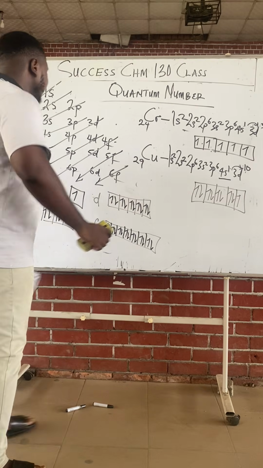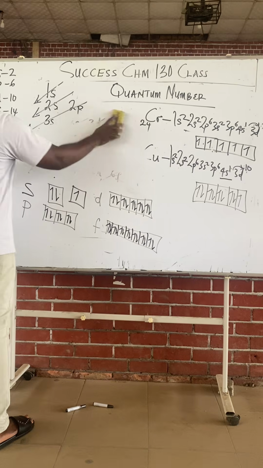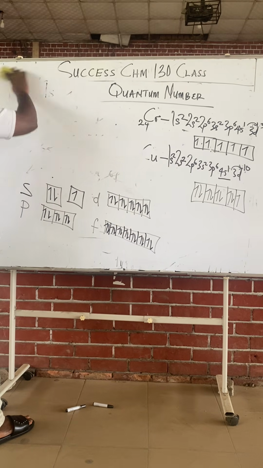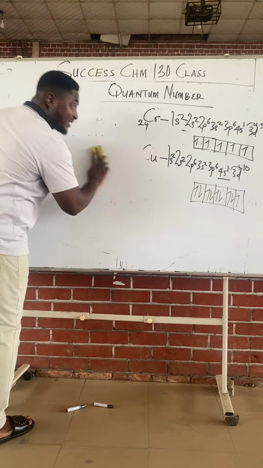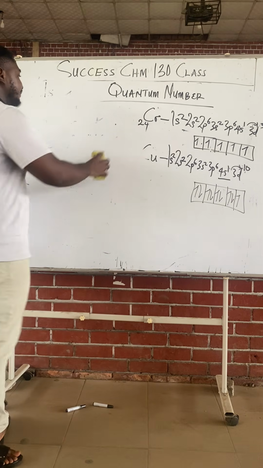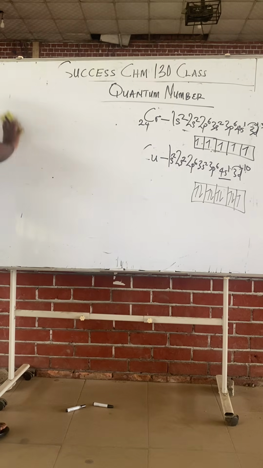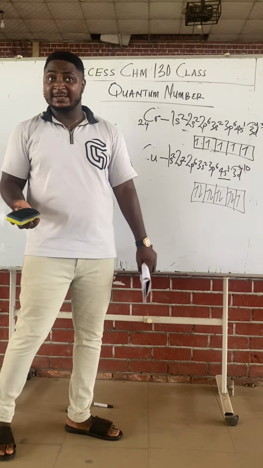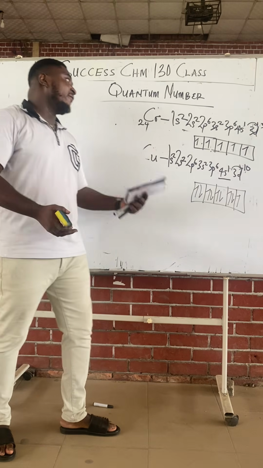Now, let's look at the types of quantum number. There are 4 basic types of quantum number. Go and practice more of this, SPDF, practice more. Class, quantum means what? Energy, right? Quanta, quantum, singular and plural, means energy. Four types of quantum number.